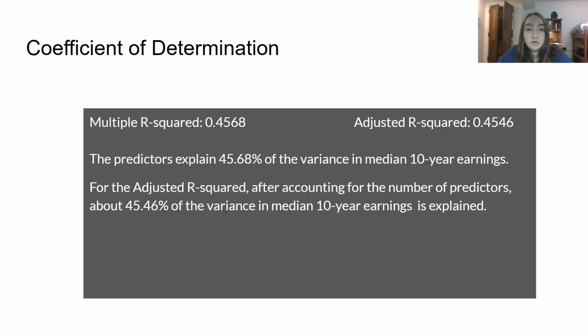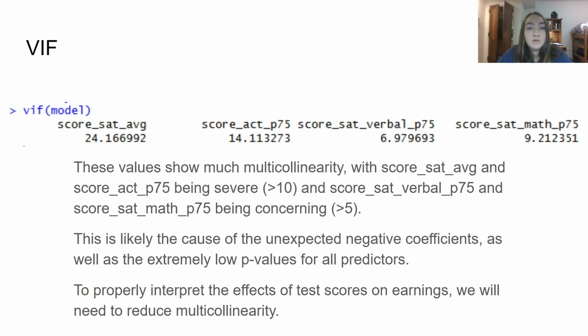For the coefficient of determination, we have the predictors explain 45.68% of the variance in the median 10-year earnings. For the VIF, we have that two of our variables are over 10 and two of them are over 5, so this shows a lot of multicollinearity, so we will need to reduce this.